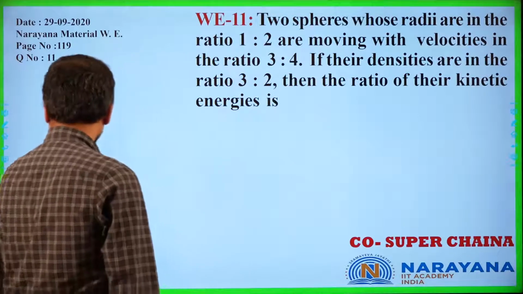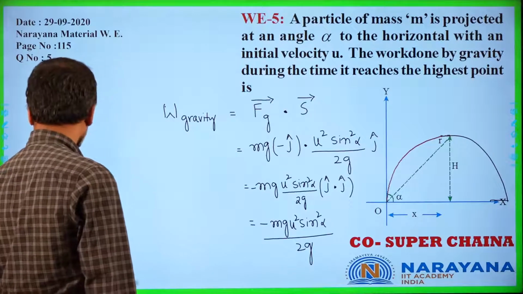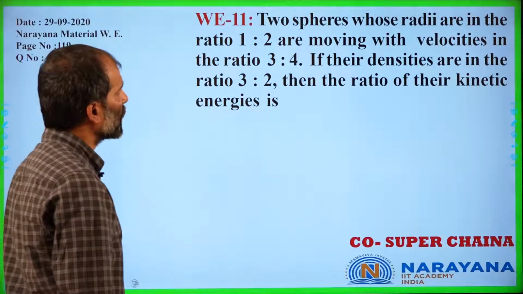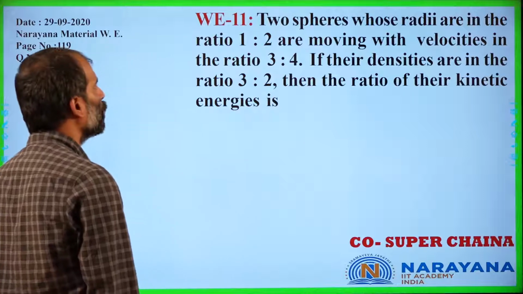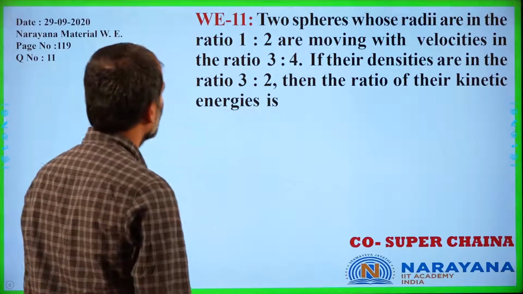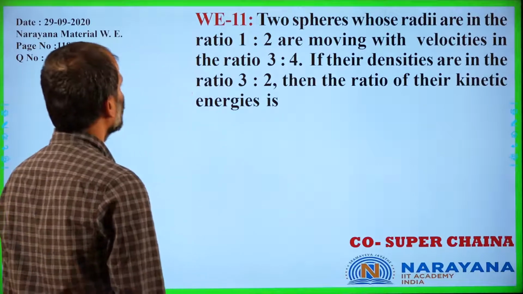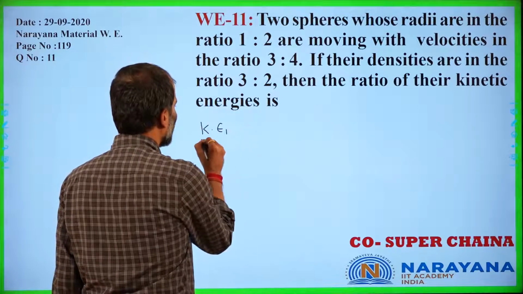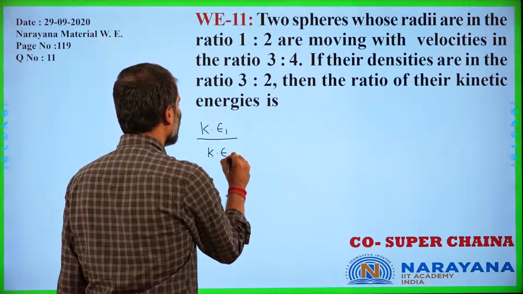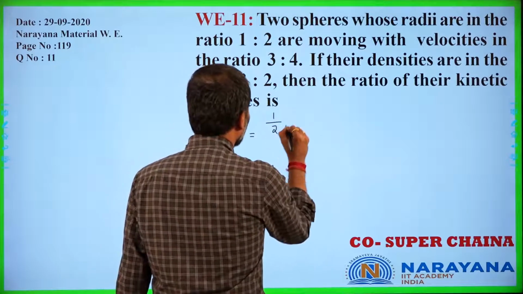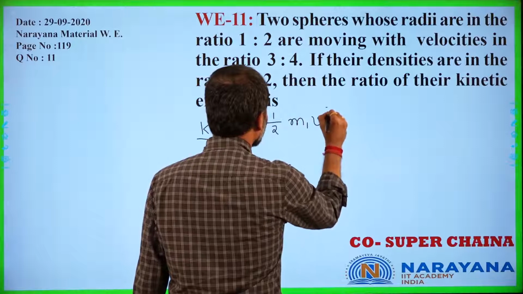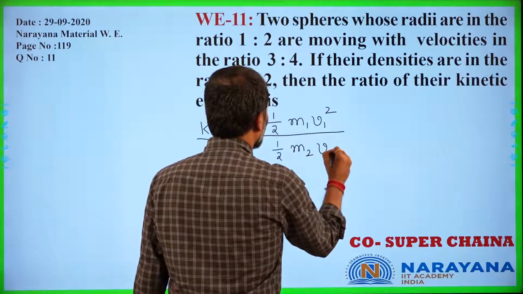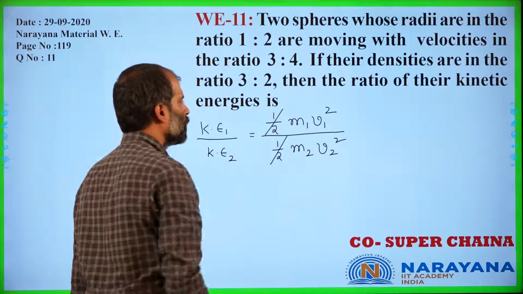In the next problem, it is given that two spheres whose radii are in the ratio 1:2 are moving with velocities in the ratio 3:4. If their densities are in the ratio 3:2, then find the ratio of their kinetic energies. So kinetic energy, as every one of you is highly aware, is half m1 v1 square by half m2 v2 square. So these two would now get cancelled.